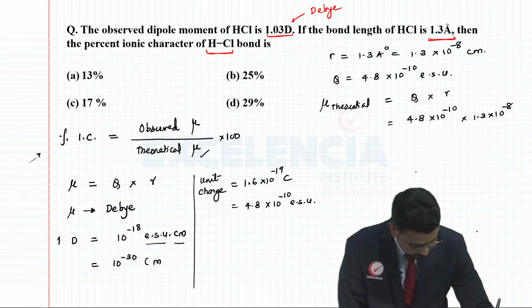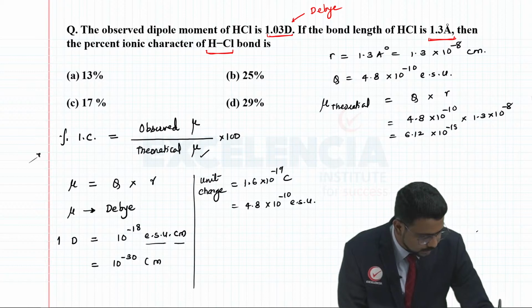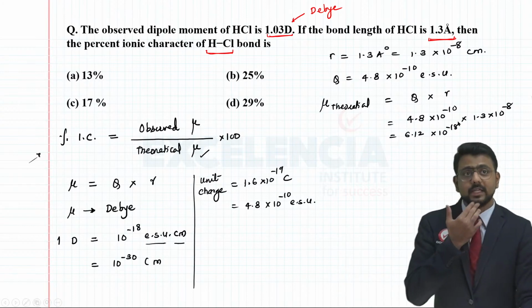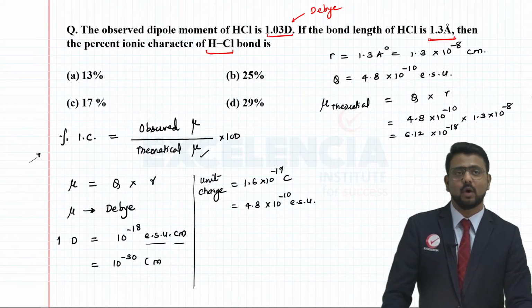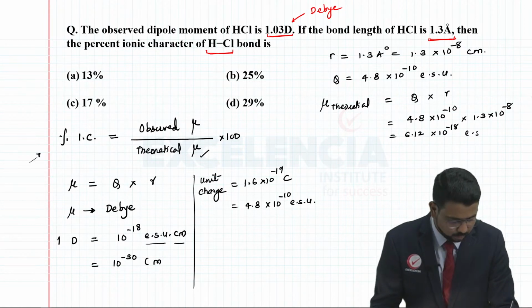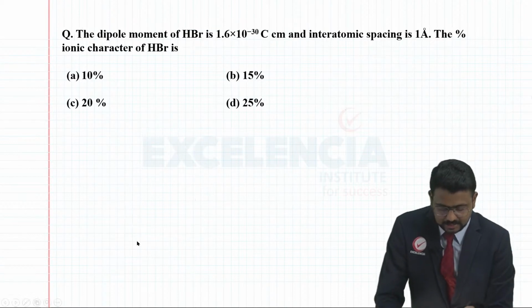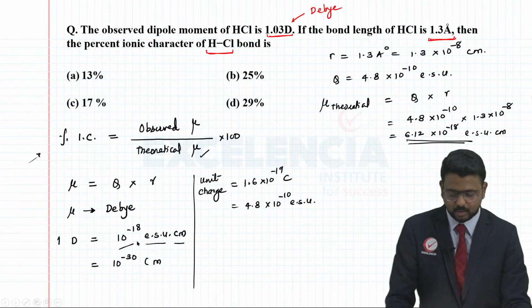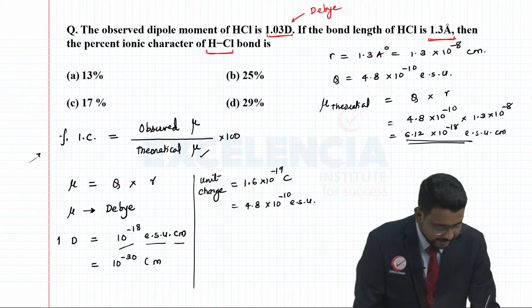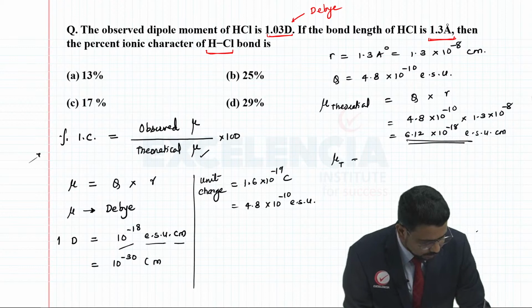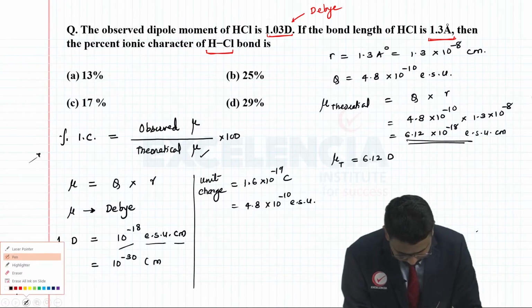So this will be approximately 6.12 into 10 to the power minus 18. This answer is in terms of ESU centimeters, and we know that 10 to the power minus 18 ESU centimeter is basically 1 debye. So mu theoretical is nothing but 6.12 debye. Simple, straightforward.